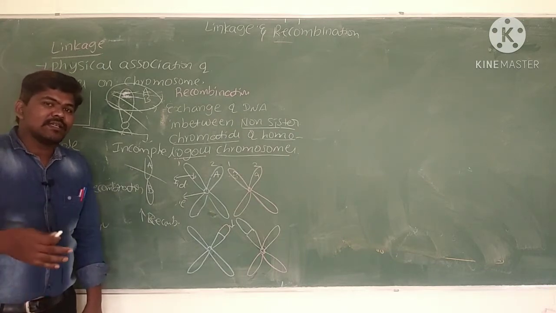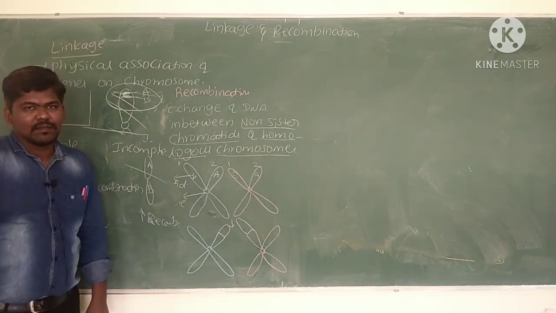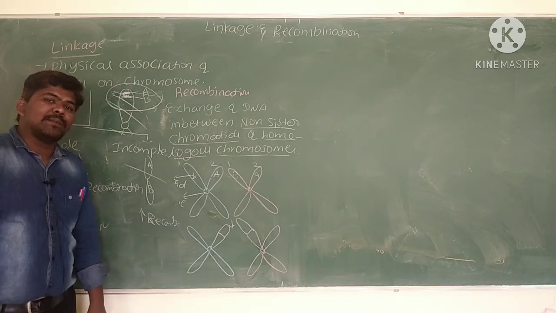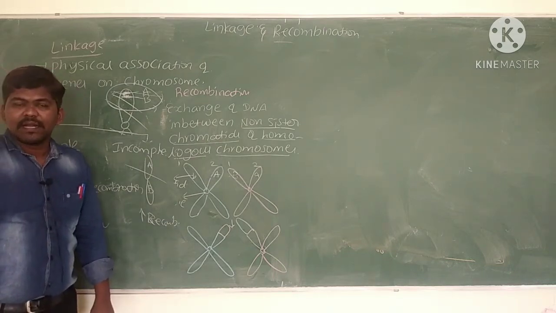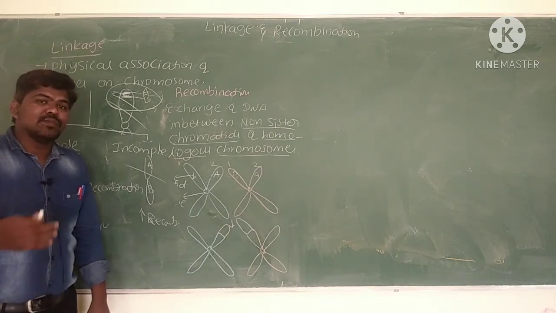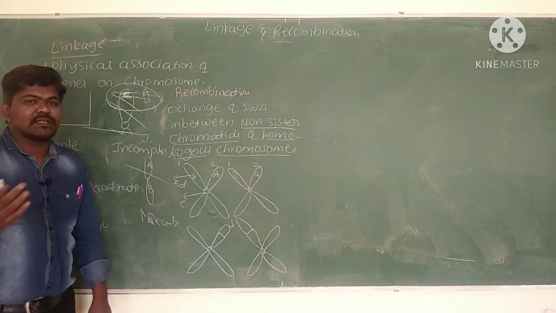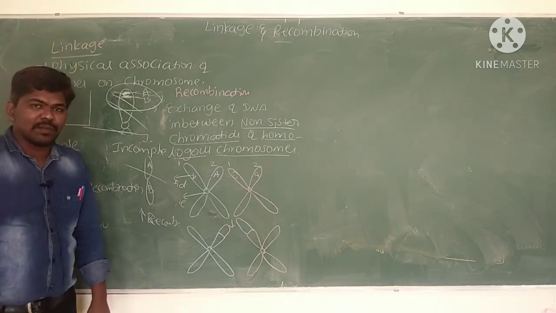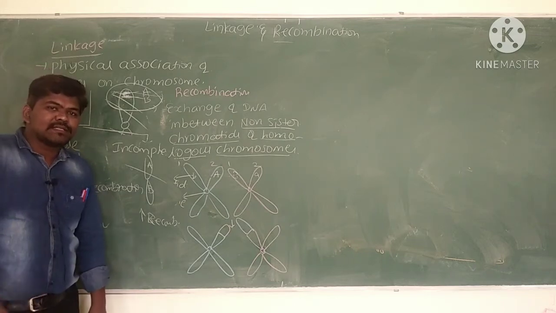They avoid dissociation and separation, and a few genes show complete linkage while a few show incomplete linkage. Morgan also proved that in complete linkage, fewer recombinants are formed, and in incomplete linkage, more recombinants are formed.